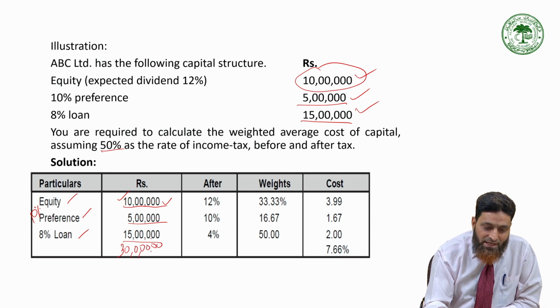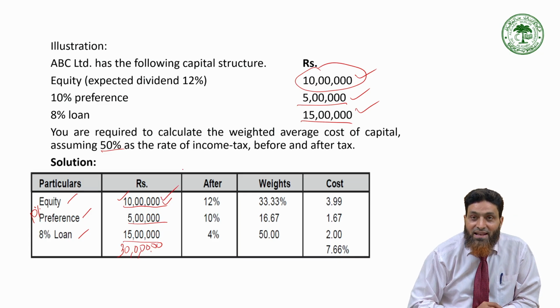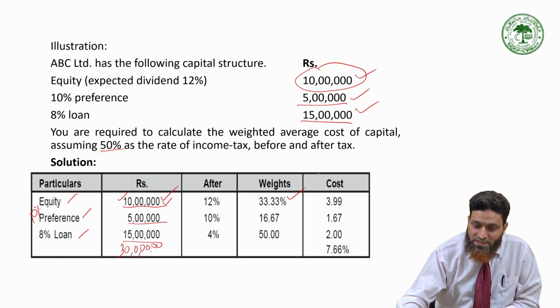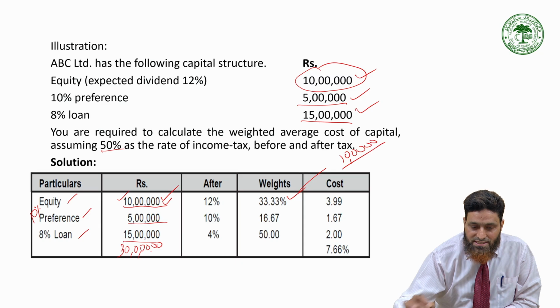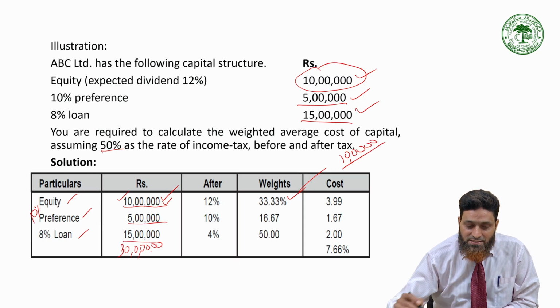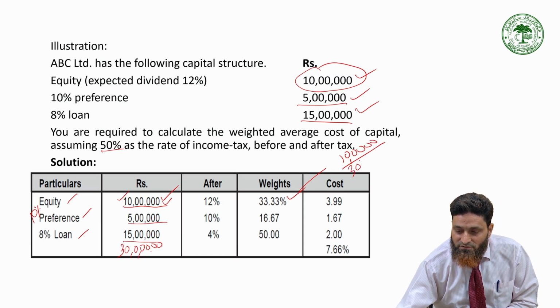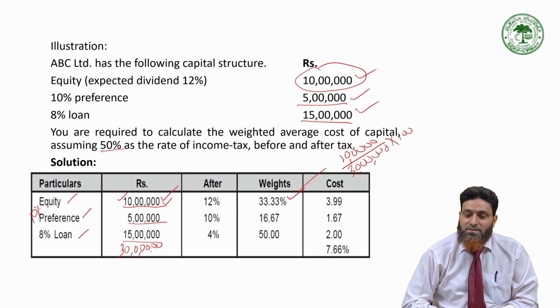So out of 30, what is the percentage of 10 lakh, which is the source of equity? It is 33.33, right? How has it been calculated? 10 lakh is the amount of equity raised out of total capital of 30 lakh, multiplied by 100. So it will be 33.33%.